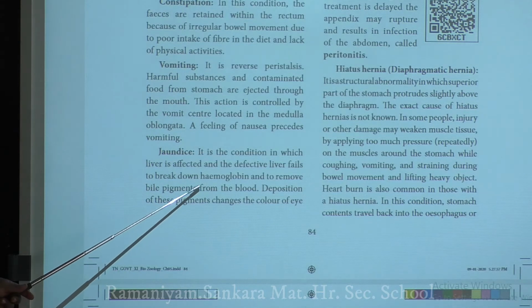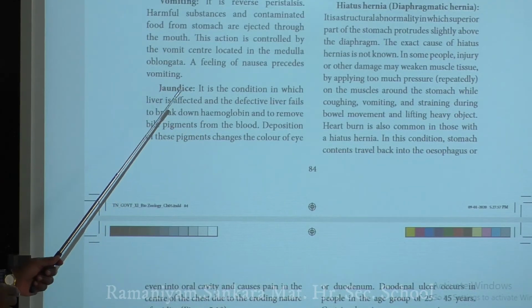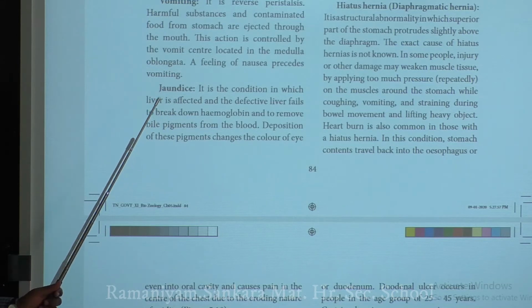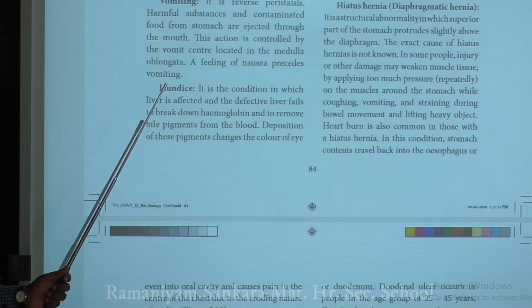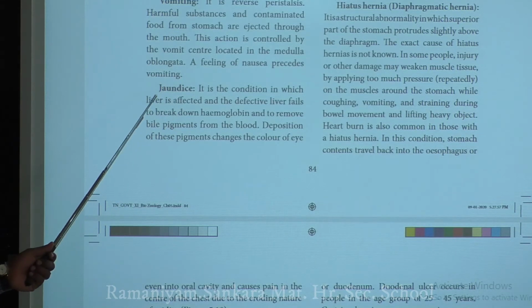The next important digestive disorder is jaundice. Jaundice is another important disease that usually occurs when your liver is mainly affected. Because of a defective liver or liver failure, you may get a disease called jaundice.